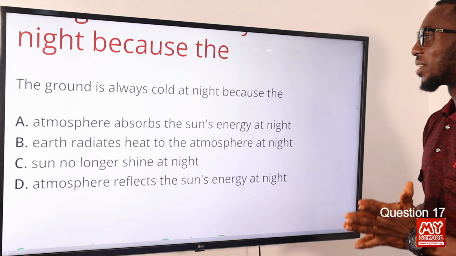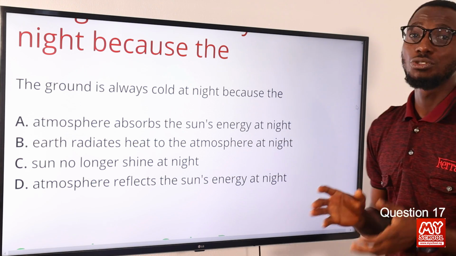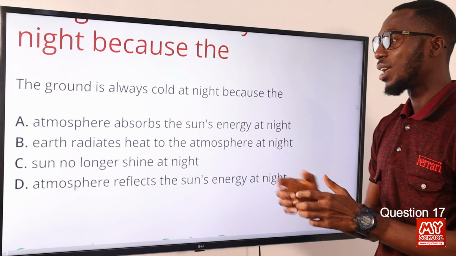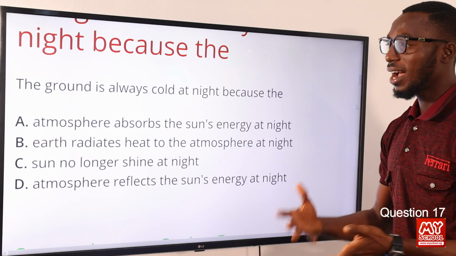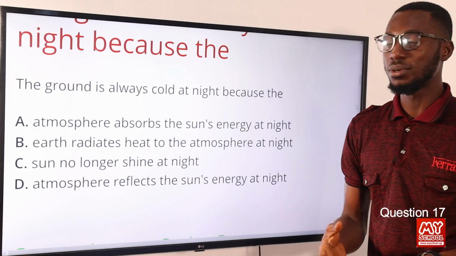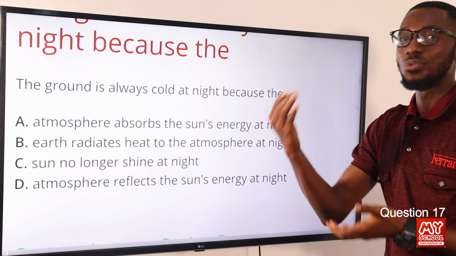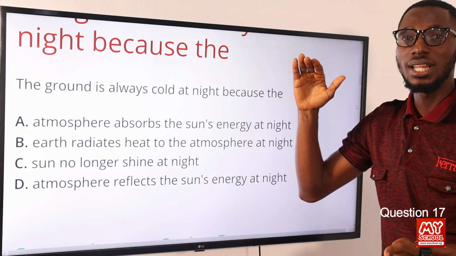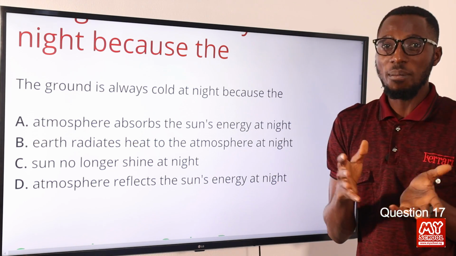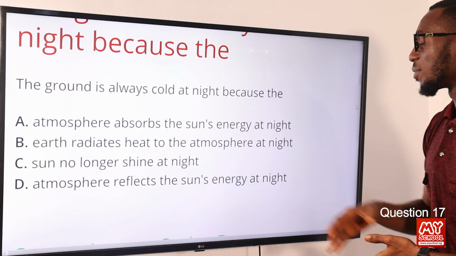The ground is always cold at night because the earth radiates heat to the atmosphere at night. During the day when it is sunny, the earth is a better absorber of heat compared to the sea body, so the air close to the ground becomes warmer and rises up. At night, there is no radiation from the sun, I'm talking about heat energy. So the earth is now emitting more heat than it's receiving, so definitely it's going to be cooler. And when you understand the convection current, the movement, you will also see that this concept is wrapped up in option B. So option B is the best option: earth radiates heat to the atmosphere at night.